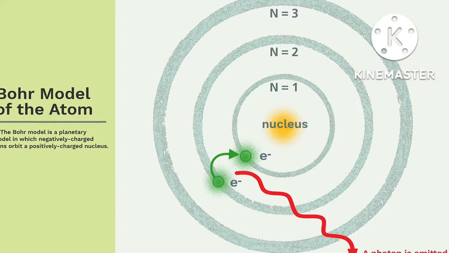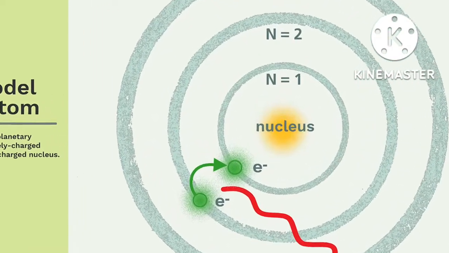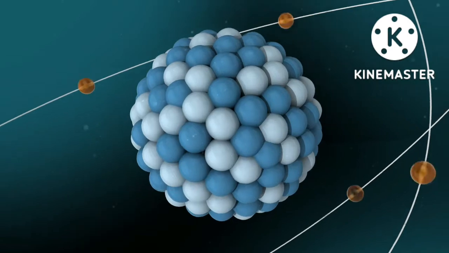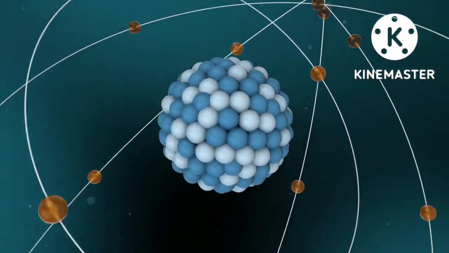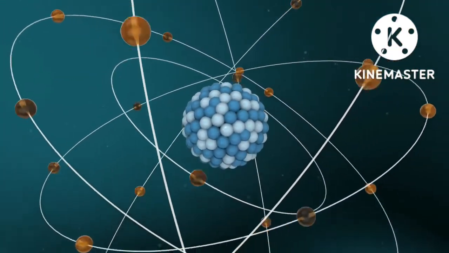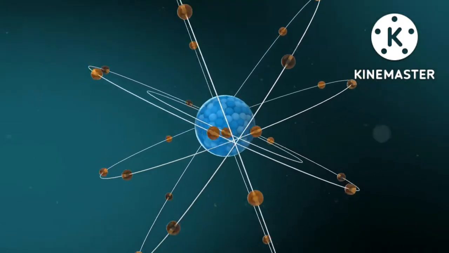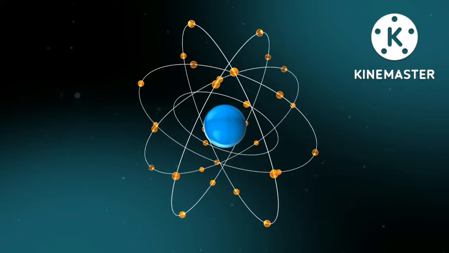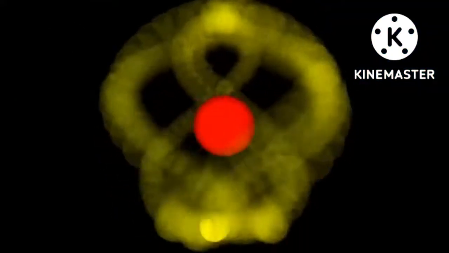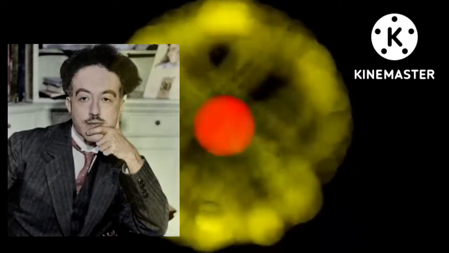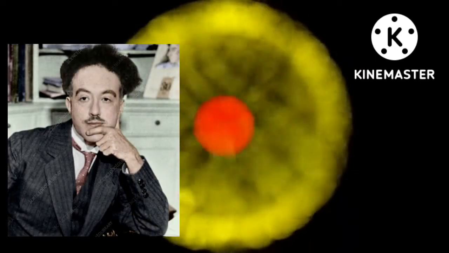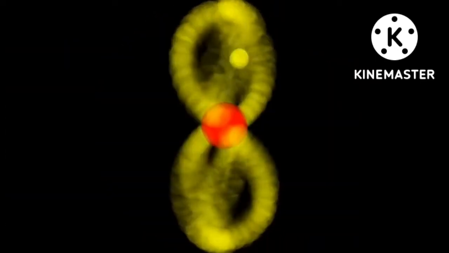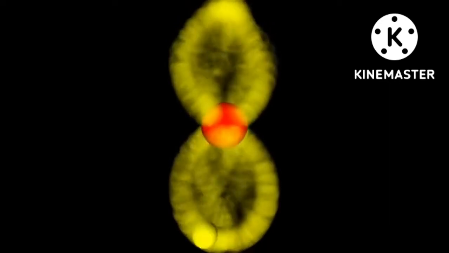Later, in 1913, Niels Bohr gave his theory regarding the discontinuous spectral lines of hydrogen. He proposed a theory for the hydrogen atom, assuming that the electrons move around the nucleus only in fixed orbits, and when the electrons jump from one orbit to another, they emit a discrete amount of energy corresponding to a certain wavelength. Later, in 1923, the concept of wave-particle duality was introduced by French physicist Louis de Broglie, which assumed that subatomic particles like electrons can behave as both particle and wave.